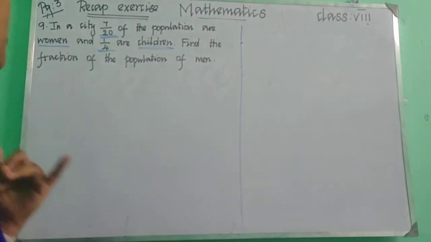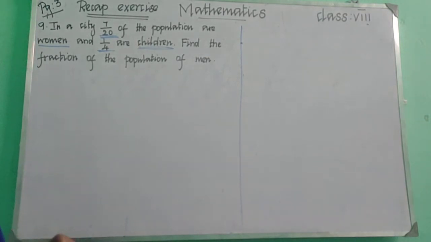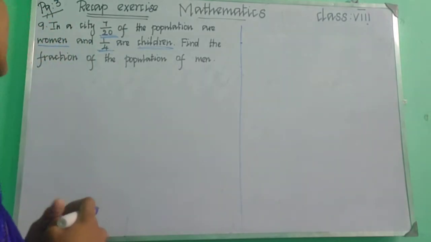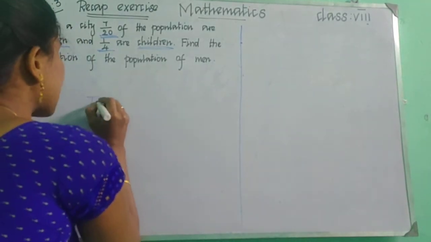The population of women was given and also the children were given. We need to find the population of men. How will you find? Is the total population given? No, is it? So we can say it is in fraction. Is it 7 by 20, 1 by 4? So we can say the total population as 1.